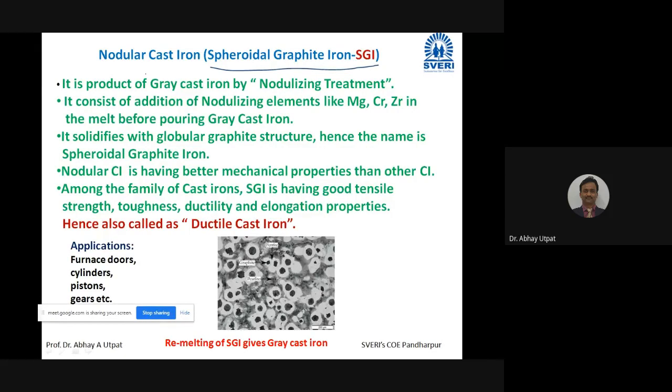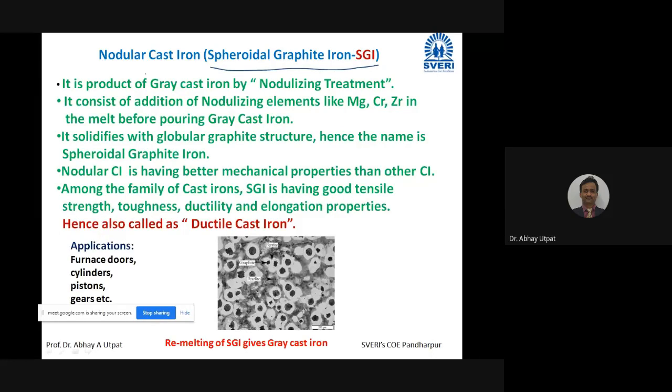Now read it. It is product of grey cast iron by nodulizing treatment. What was earlier treatment? Earlier treatment was inoculation treatment, and this treatment is nodulizing treatment. Inoculation treatment gives mehanite, and nodulizing treatment gives SGI.